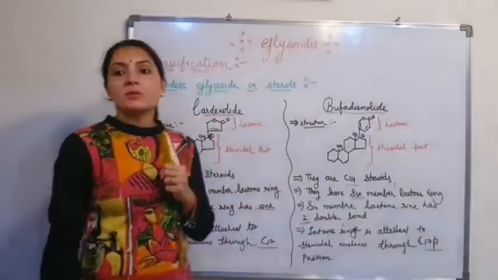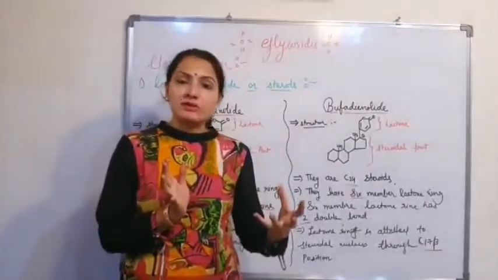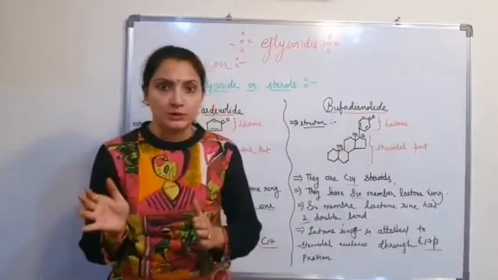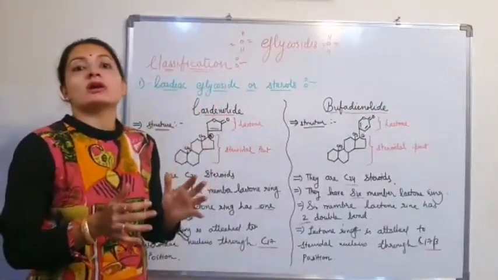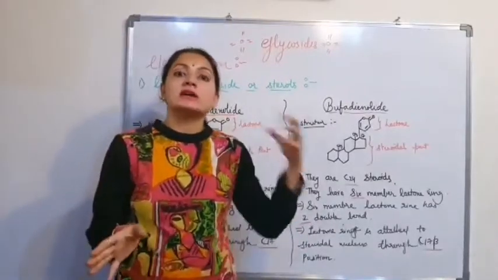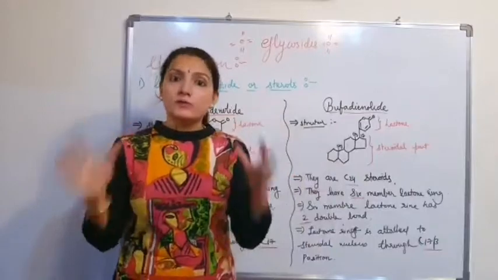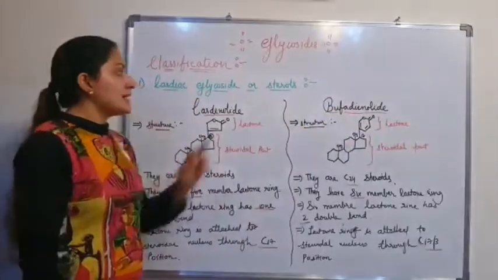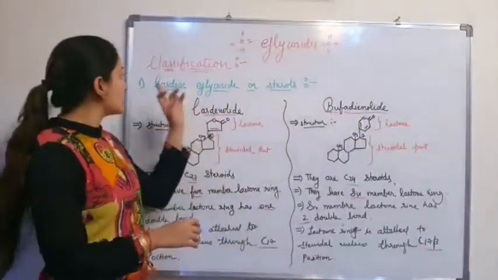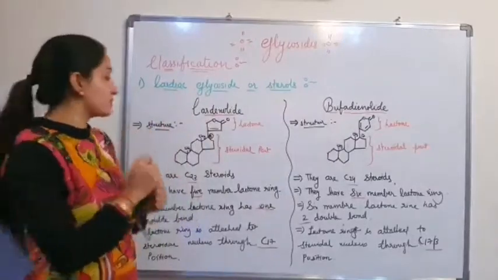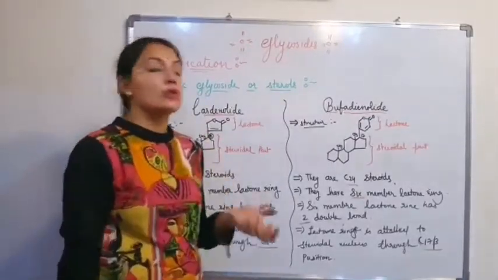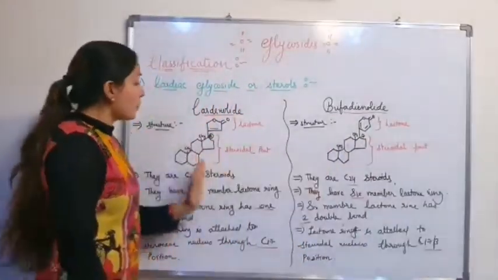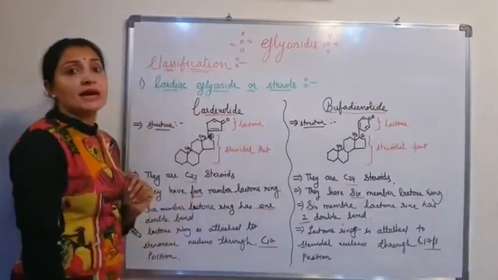Now, in a detailed study of the cardiac glycosides, I have already told you that they are divided into two parts, cardenolide and bufadienolide. So it is very important in cardiac glycosides to study in detail the cardenolide and bufadienolide and their differences. Very important. Both cardenolide and bufadienolide come under the class of cardiac glycosides, because in this cardiac glycoside the aglycone part is steroidal. Both have a steroidal part. Okay. So what is the difference between cardenolide and bufadienolide?